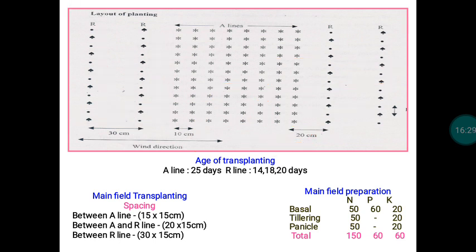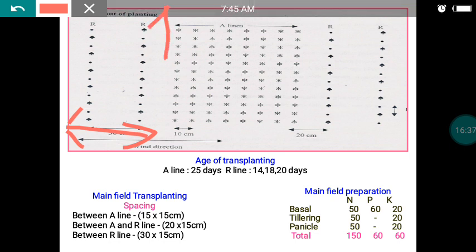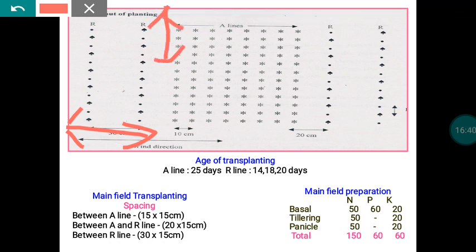But suppose the wind direction changes to these directions, what will happen? Whatever pollen is available in the R line will be transferred to the R line alone. There won't be any transfer of pollen from R to A. That results in harvesting chaffy material from the A line. So at the time of planting, you must get information about the wind directions at the time of flowering. That is a very, very important operation as far as hybrid seed production is concerned.